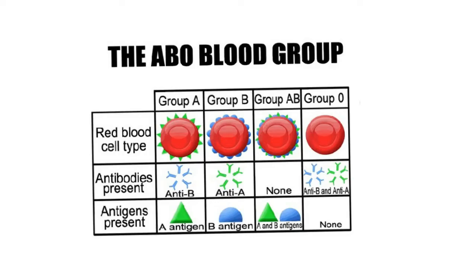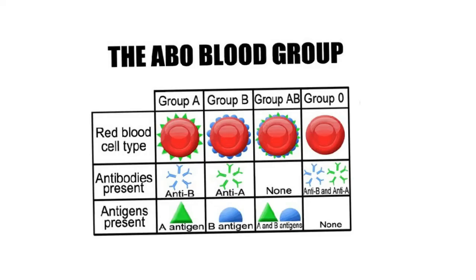But in case of AB, you see, AB is not able to give blood to anyone except AB. It can give only to AB. It's a universal recipient. That means AB can receive the blood from A, from O, from B, as well as from AB. That means this AB is called universal recipient. You understand? That is called the ABO system of blood transfusion.